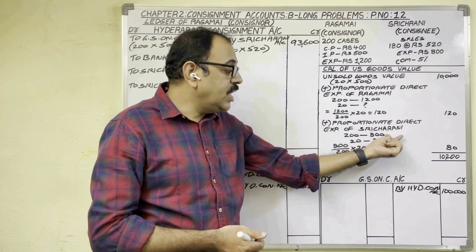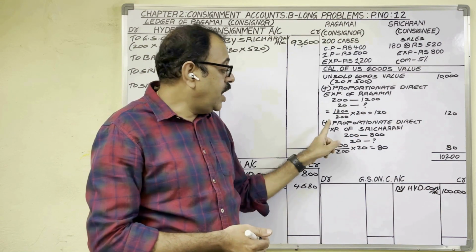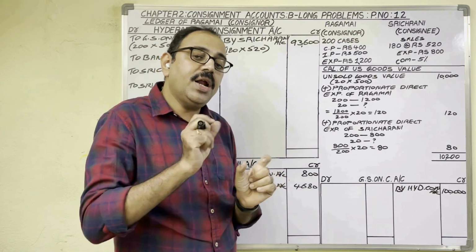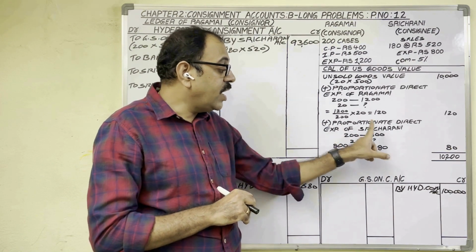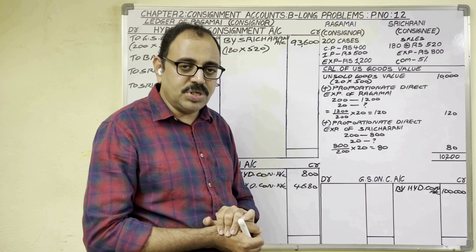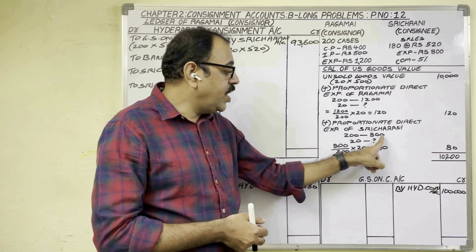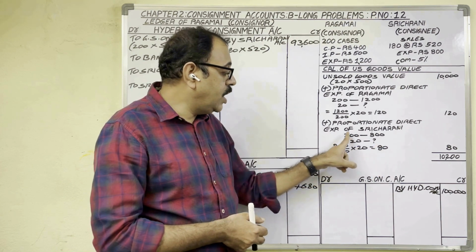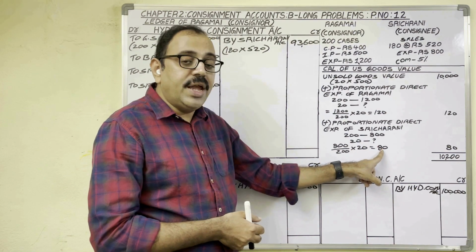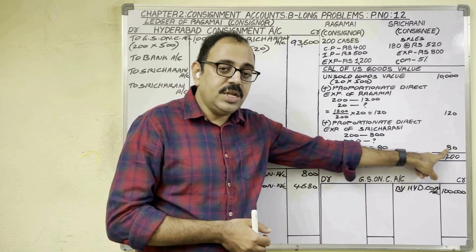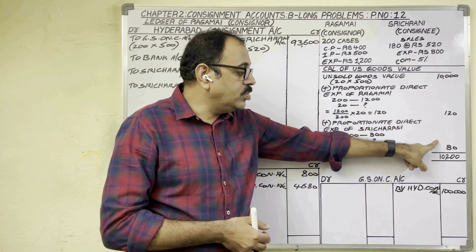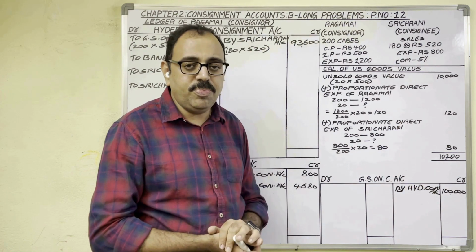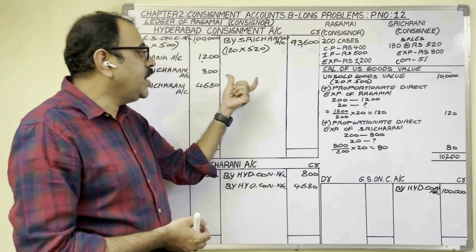Therefore, we should consider it while calculating unsold stock value. And proportionate expenses we should consider. On 200 cases, consignee spent 800 rupees. On 20 cases, expenditure of consignee is how much? That is the question. So, on 200 if expenditure is 800, on 20 cases, how much? 800 divided by 200 into 20 is equal to 80. So, this 80 also we should consider here. Then add these three amounts, then you will get unsold stock value. So unsold stock value is 10,200 rupees. Now this amount in consignment account we should post.